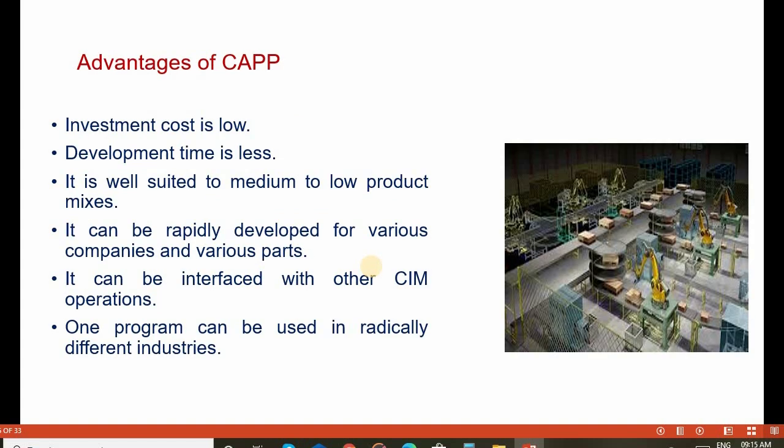What are the advantages of computer aided process planning? Investment cost is low compared to other methods. Development time is less; it takes very little time to develop for manufacturing activities. It is well suited for medium to low product mixes. It can be rapidly developed for different types of companies and different types of parts. It can be interfaced with other computer integrated manufacturing operations. One program can be used in radically different industries.